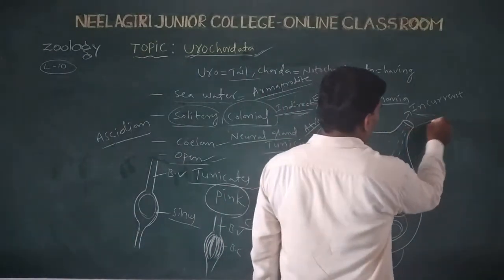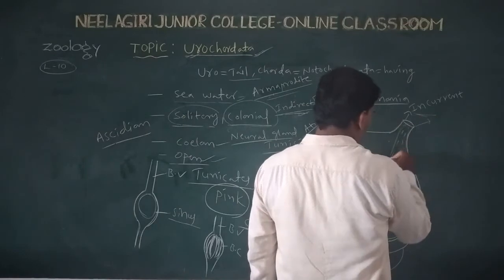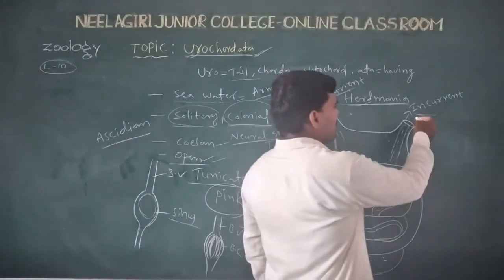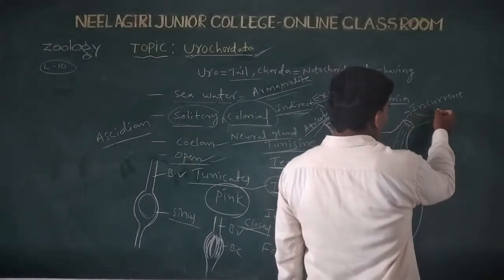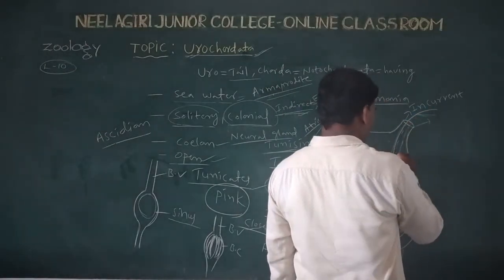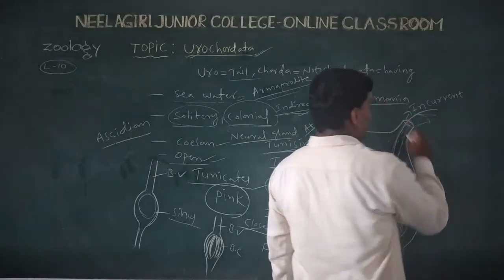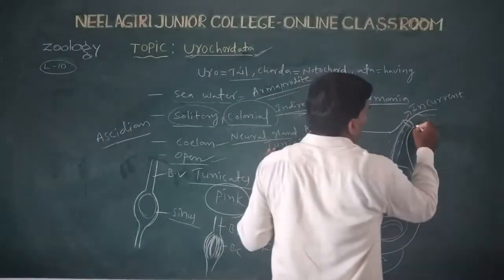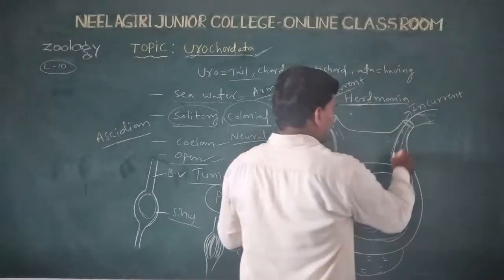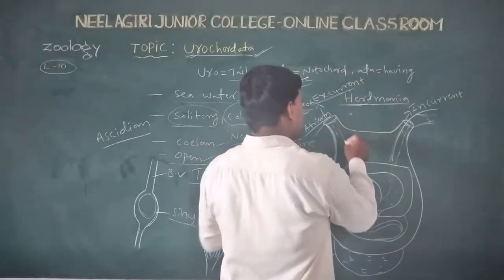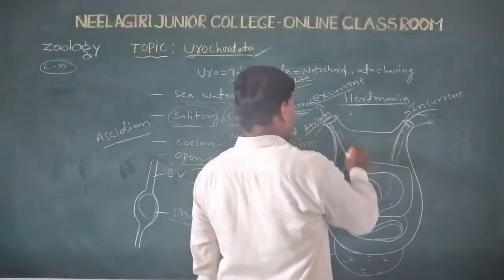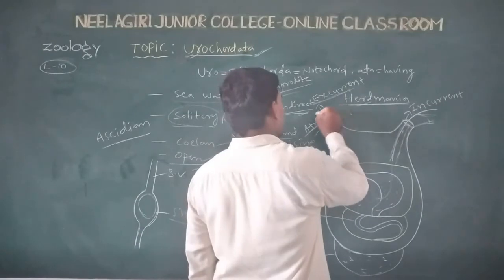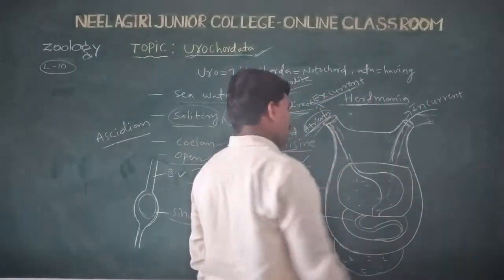The mouth opens into the body. Incurrent means inhalation of water. The surrounding water enters the body through the incurrent siphon, and the excess water is exhaled outside through the atrium or excurrent siphon.